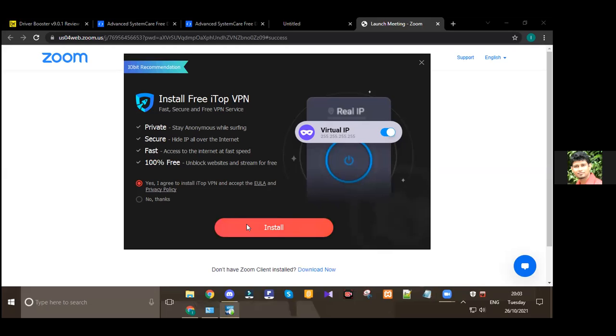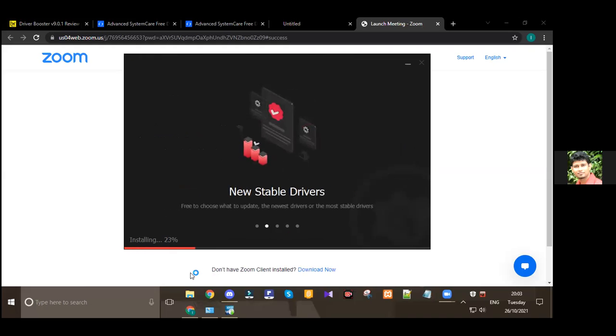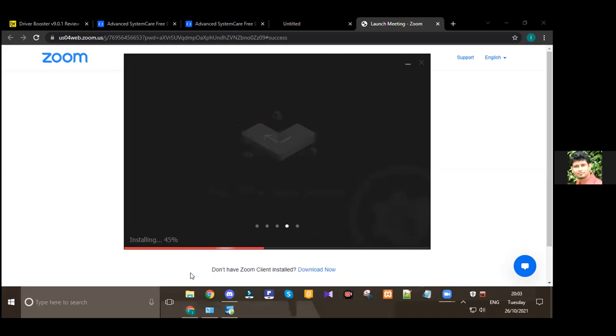No thanks. Oh, sorry. It's asking to install iTop VPN. No need to agree. So sometimes it's installing some additional software next. Sometimes because of these free versions, it's trying to install some additional software. That's why you have to read that. I even didn't read that, so then it will install some other additional software. It's unknown.